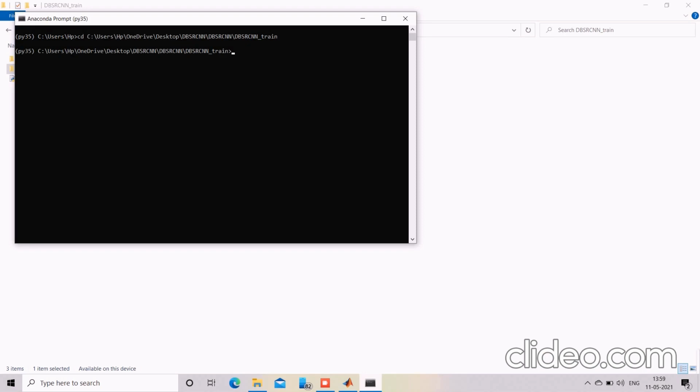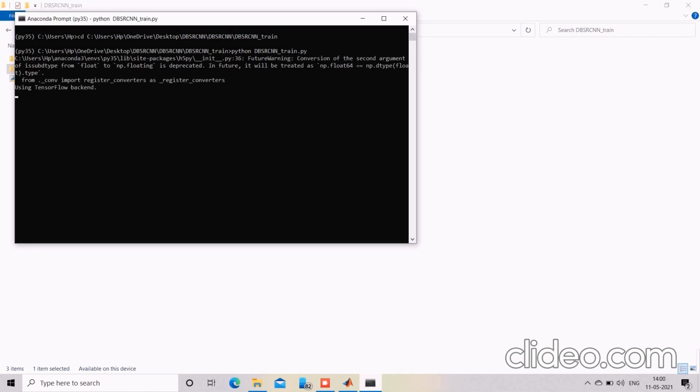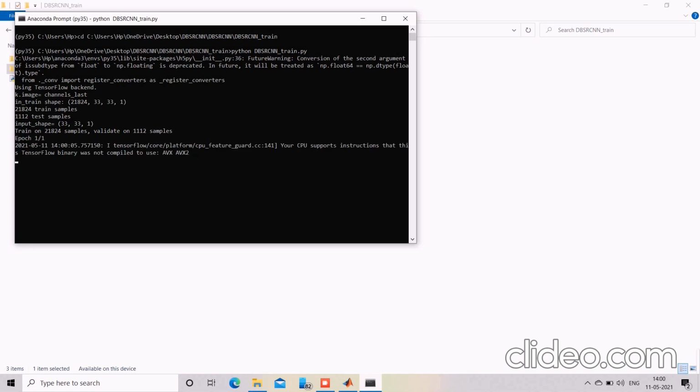Now I'm copying the work path of the DBSR-CNN folder, and now I've started working in Anaconda prompt. I have pasted the work path here.